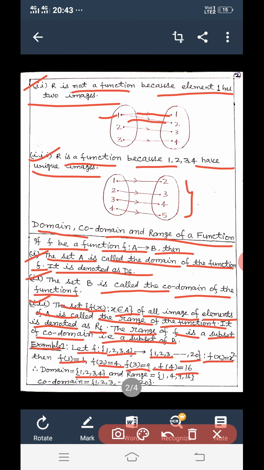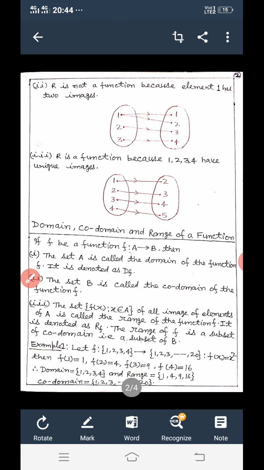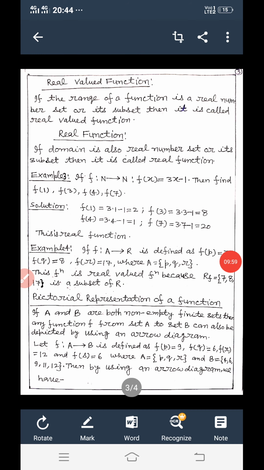The range here is 1, 4, 9, 16, that is the images of the elements of set A. So domain is 1, 2, 3, 4 and range is equal to 1, 4, 9, 16, and codomain, that is the set of elements of set B, is equal to 1, 2, 3 and so on up to 20.